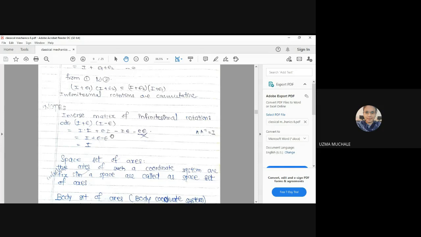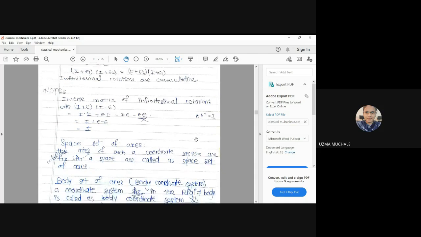Knowing this property, yes, ma'am. So these two get cancelled and the resultant I plus epsilon into I minus epsilon is the identity matrix, which means these two are inverses of each other. That means A into A inverse is equal to identity, which means A is the inverse of A inverse and A inverse is the inverse of A.